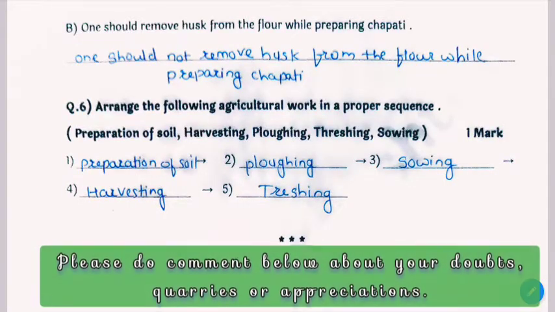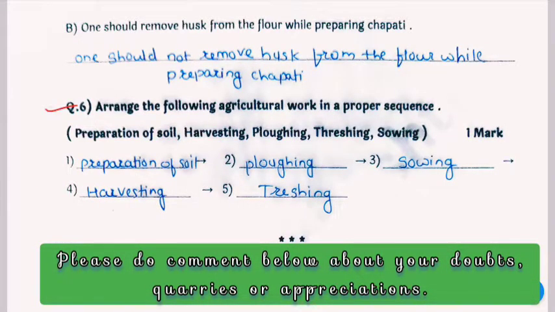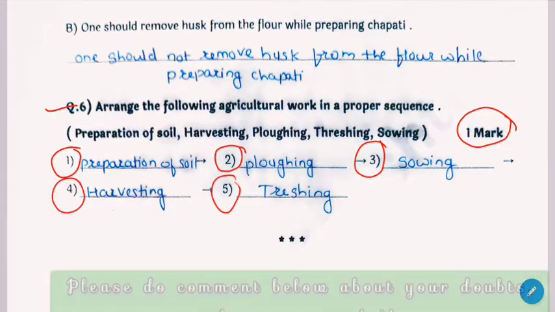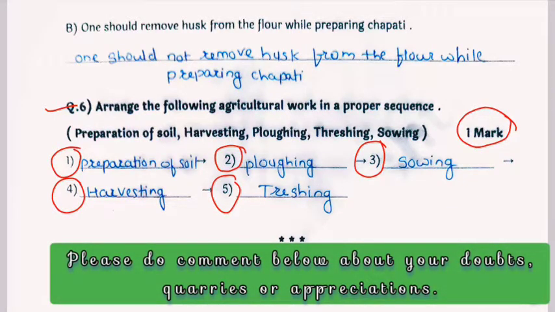The last question of this test is: arrange the following agricultural work in a proper sequence. It also has 1 mark. Preparation of soil is first, second is ploughing, third is sowing, fourth is harvesting and fifth is threshing. Here your test number 1 is finished.